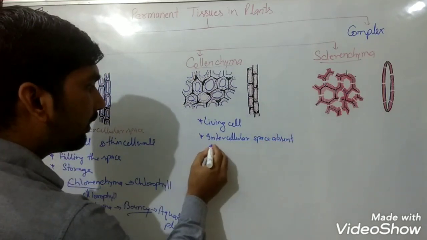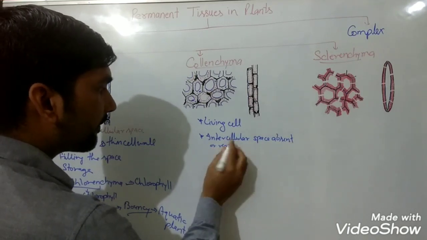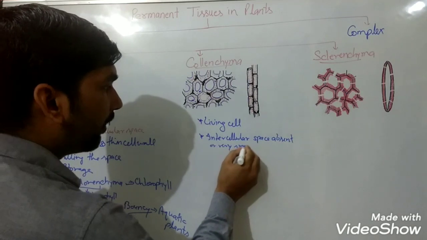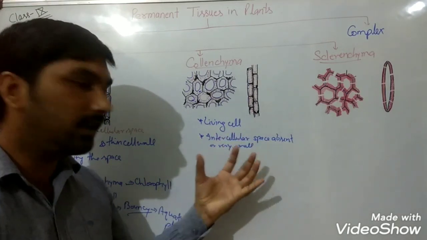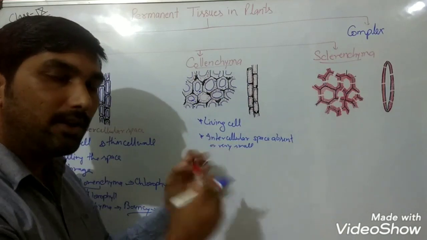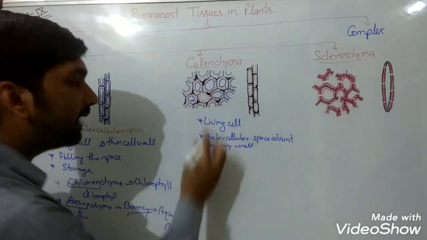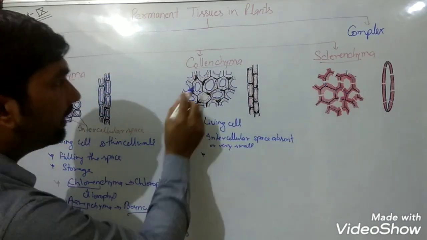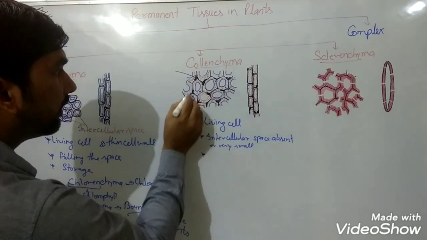Absent or very small. Sometimes you can see some intercellular spaces, but mostly they have no intercellular spaces among them. And what is their speciality?